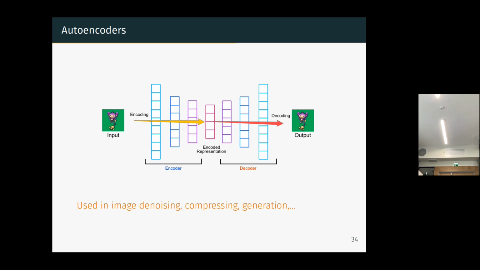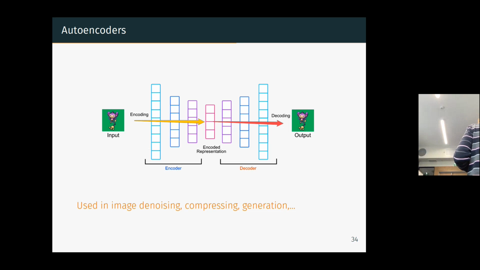So here you have two parts in this neural net. You have an encoded representation: first you compress the representation of your input, and then you decompress or decode this representation of the input. The purpose of these neural nets is to have an efficient and dense representation of the content of your images.